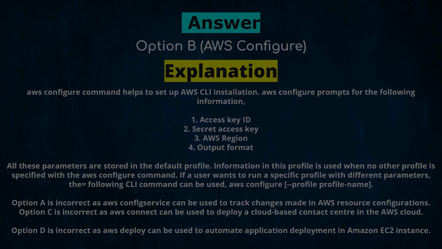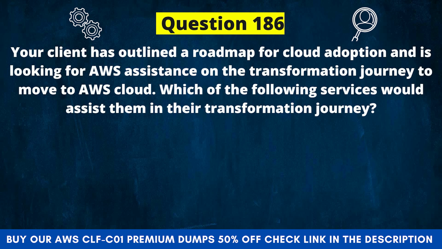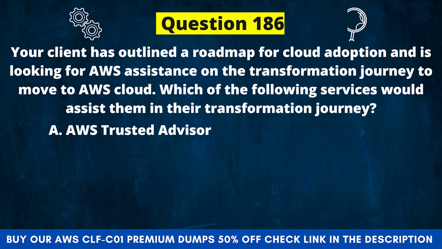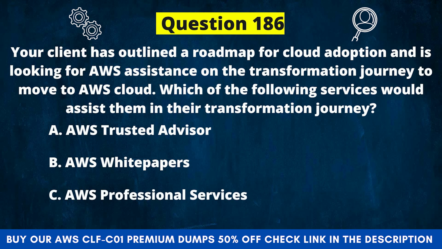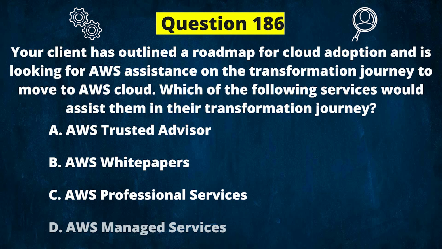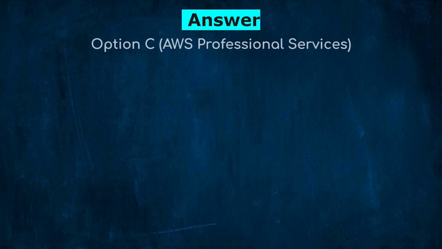Next question. Your client has outlined a roadmap for cloud adoption and is looking for AWS assistance on the transformation journey to move to the AWS cloud. Which of the following services would assist them in their transformation journey? And the options are A. AWS Trusted Advisor, B. AWS White Papers, C. AWS Professional Services, D. AWS Managed Services. And the correct answer is option C.